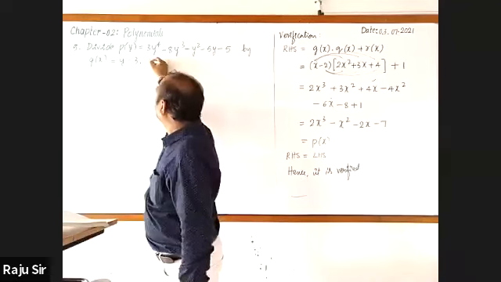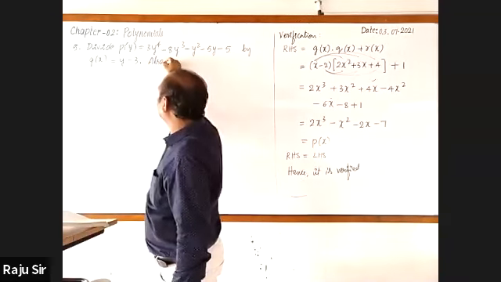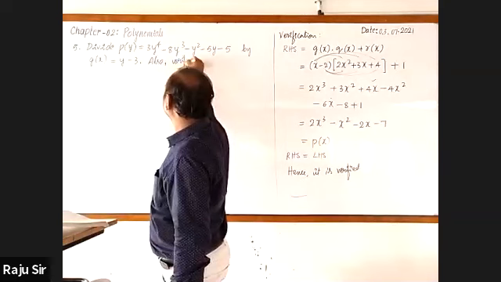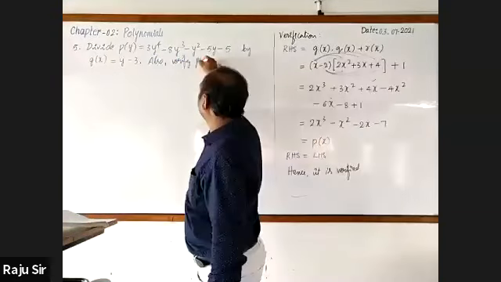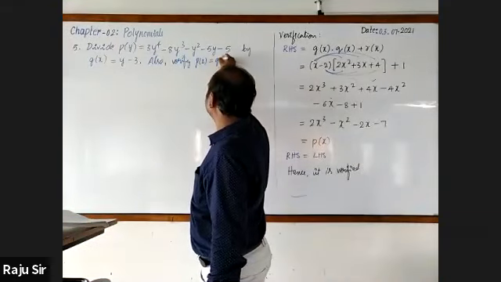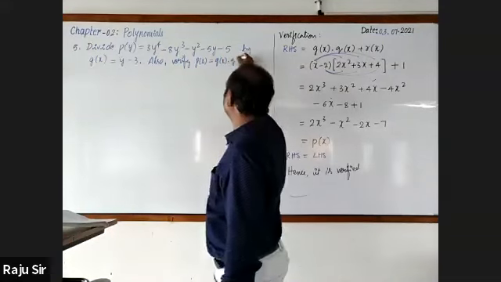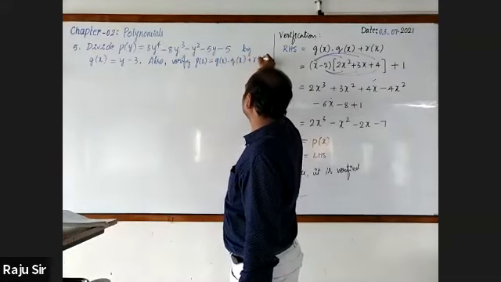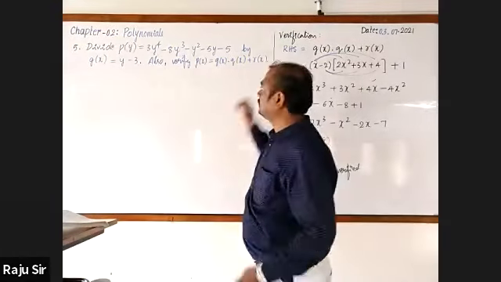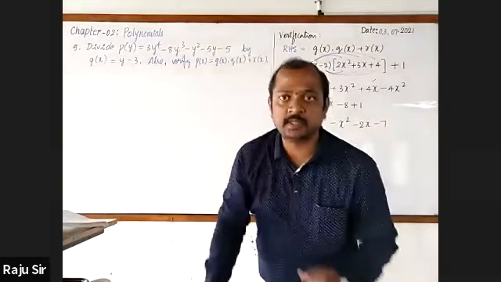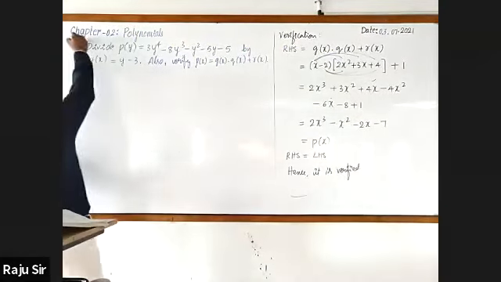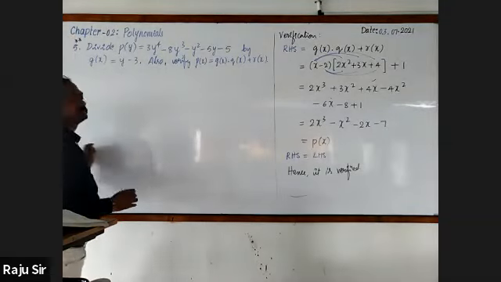Also, verify P of x is equal to G of x into Q of x plus R of x. This is the statement. It was given in the examination. You can put a double star mark.